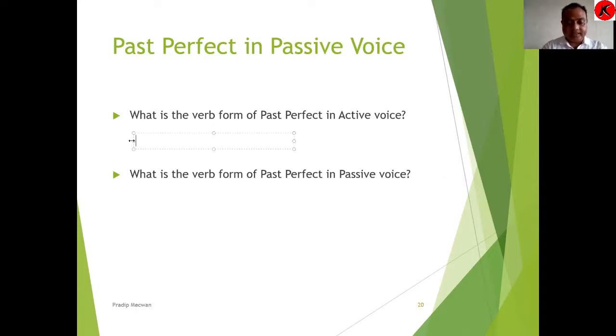Now let us discuss the verb form of past perfect in active voice. In active voice we have had plus V3. Had plus V3 is the formation of the verb in past perfect. Now that can be changed into passive voice, and it will have the formation had been and V3. Had plus V3 is the active formation, the passive formation is had plus been plus V3.